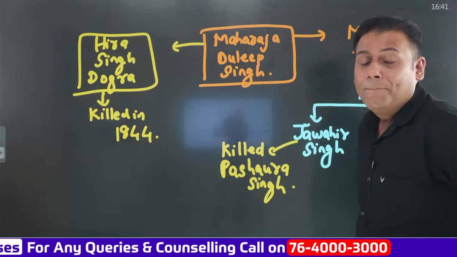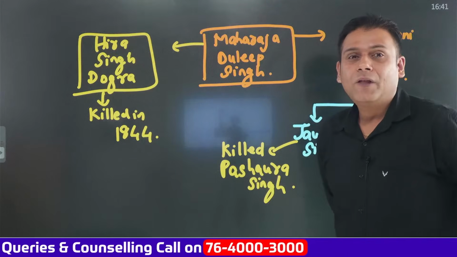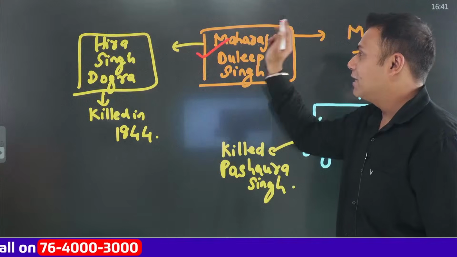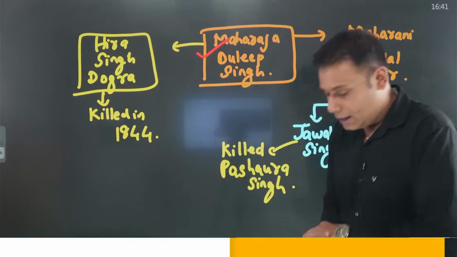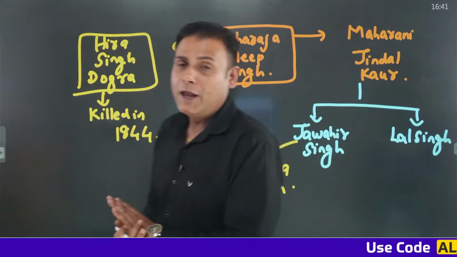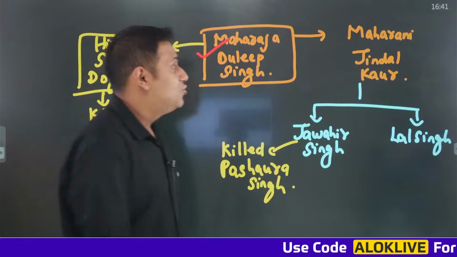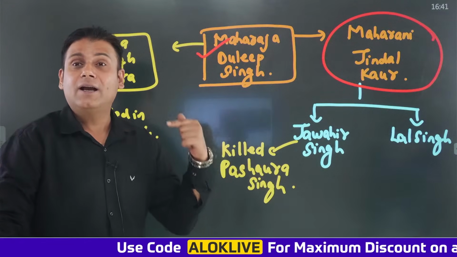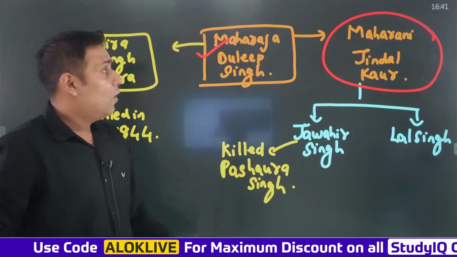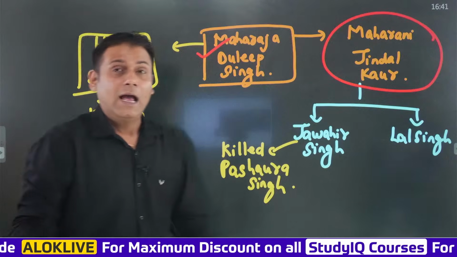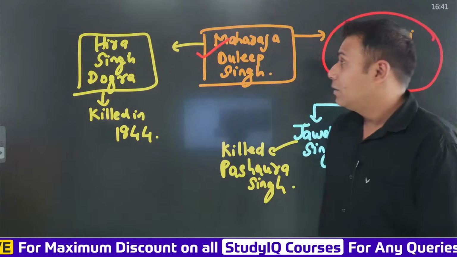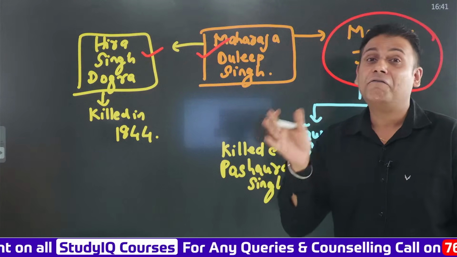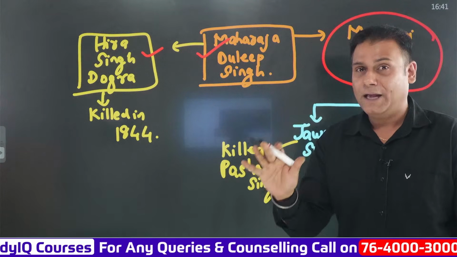Now, Maharaja Dalip Singh is just 4 to 5 years of age, and he has been declared as the next Maharaj of the Sikh Empire. Okay. His mother, Maharani Jindal Kaur, was declared as the regent. She was declared as the Raj Pratinidhi for Maharaja Dalip Singh. And then comes to power Hira Singh Dogra. And Hira Singh Dogra was the Wazir for Maharaja Dalip Singh.